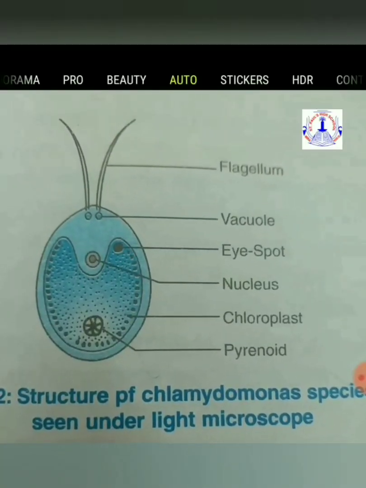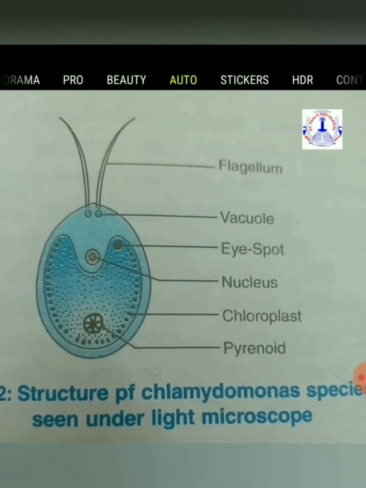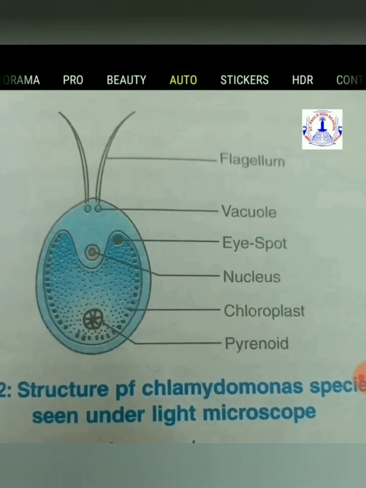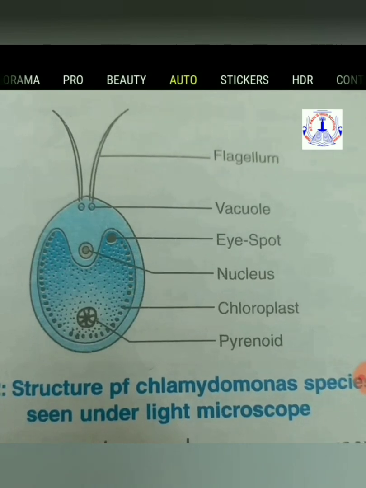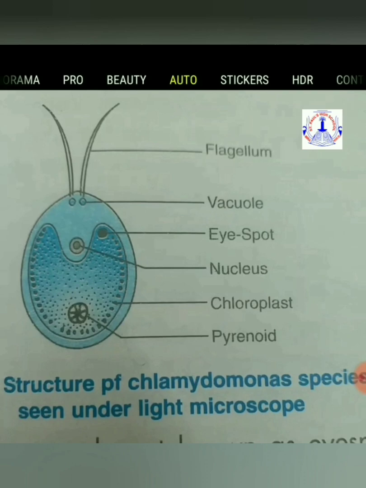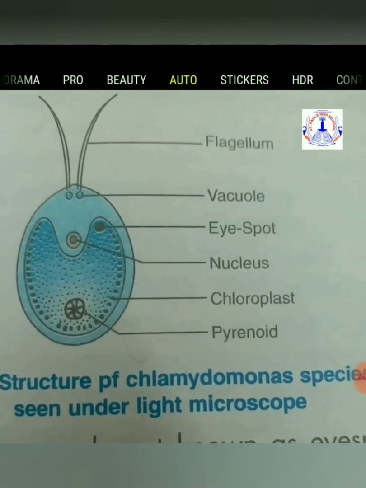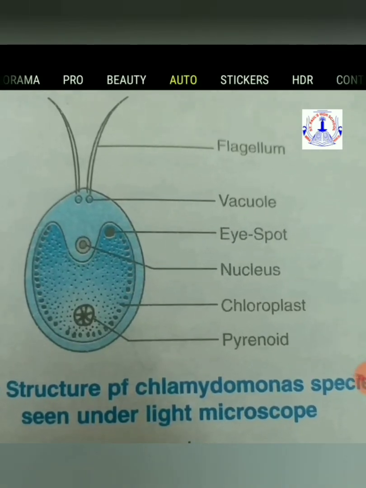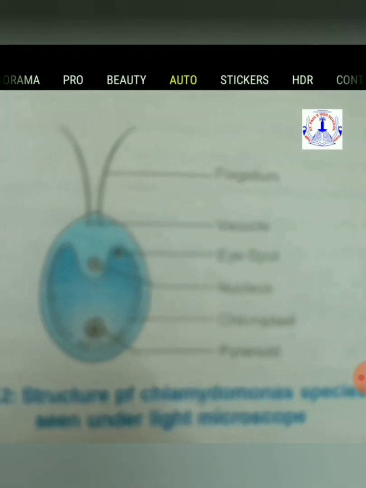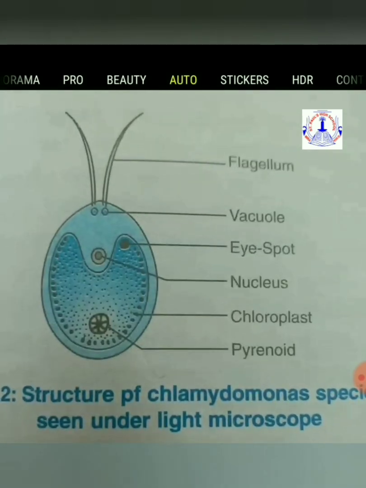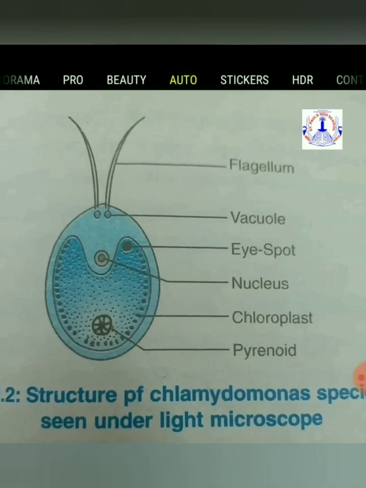Let's see a video about algae. Now we will discuss Chlamydomonas. Chlamydomonas is a unicellular algae. It is mostly a free-floating freshwater green algae found in stagnant water of ditches, ponds, pools, lakes, etc. Some are marine while others occur on damp soil. Chlamydomonas looks like this under a light microscope.